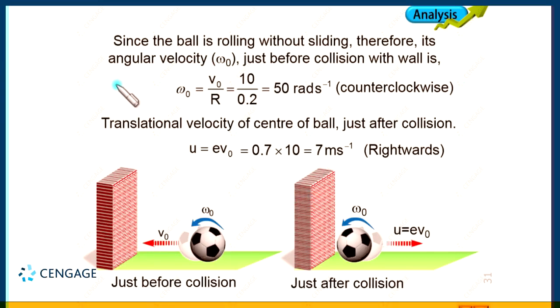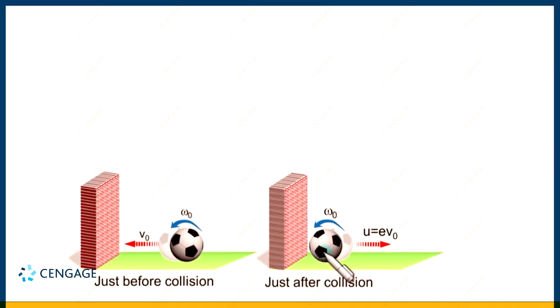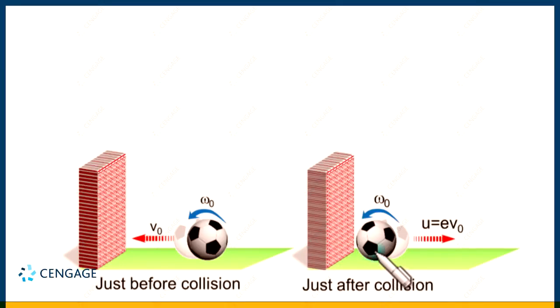Let us place this diagram on the next page, this one. Now what will happen? You can observe here the translational velocity is in the rightward direction. So the point of contact of the ball with the ground will have translational velocity in the rightward direction, and because of the rotation this velocity is again in the rightward direction.